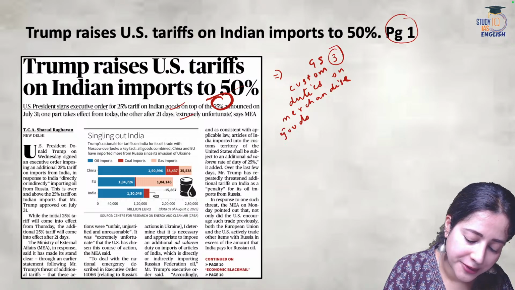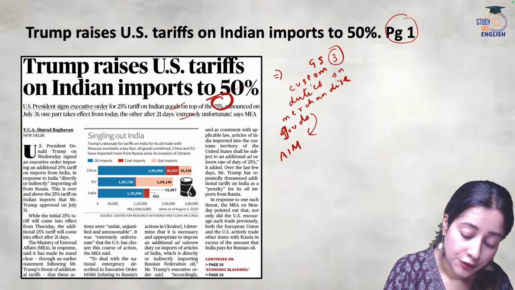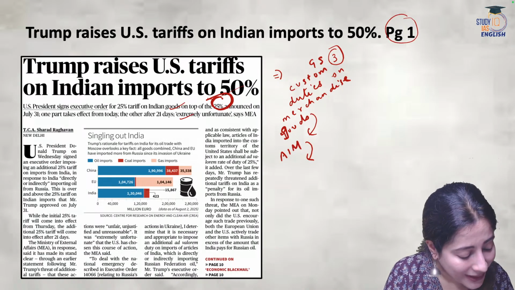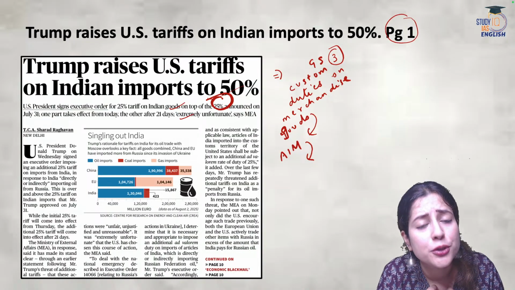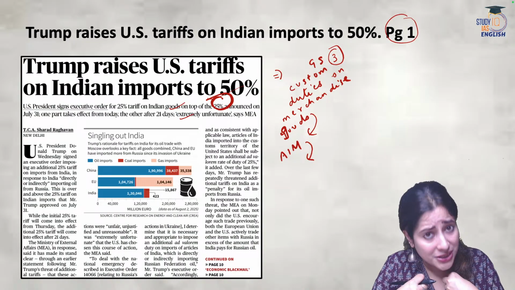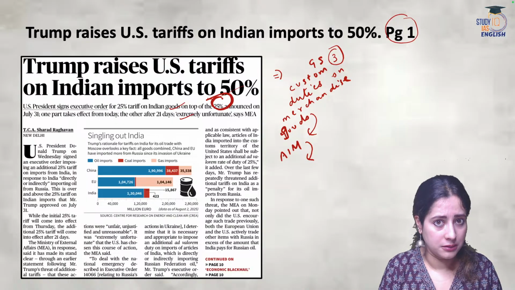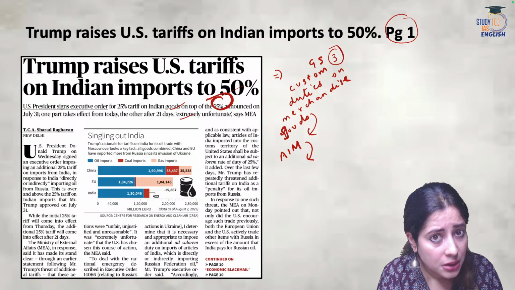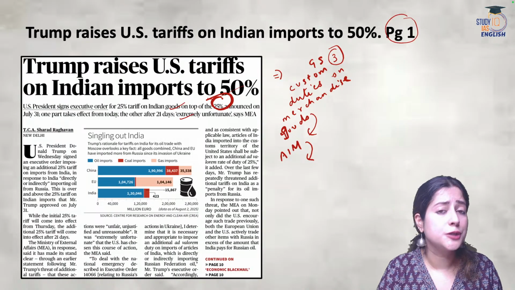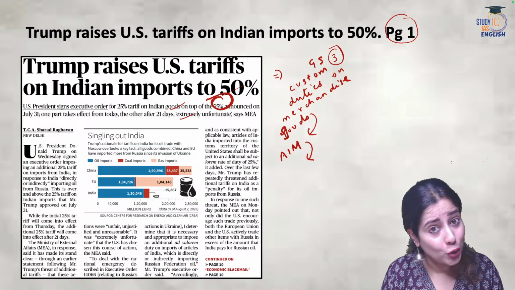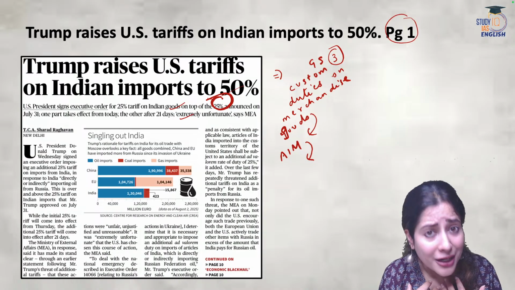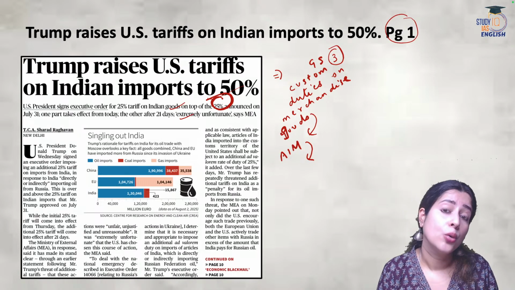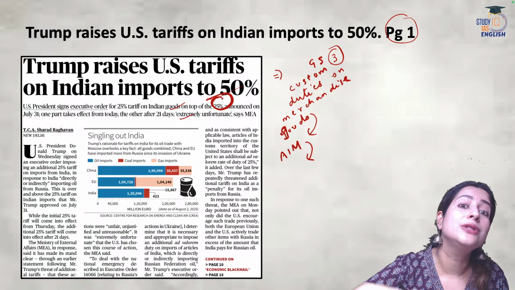And what is the main purpose of tariffs? If we were to say that what is the main aim of these tariffs? Why should the tariffs be put? So the main aim of tariff is that we should try to protect our locally produced goods. Goods that are produced in my country should be protected from competition by the same kind of goods produced by another country, so that the price of my goods do not suffer. The demand for my goods should not suffer only because of the competition from outside goods.